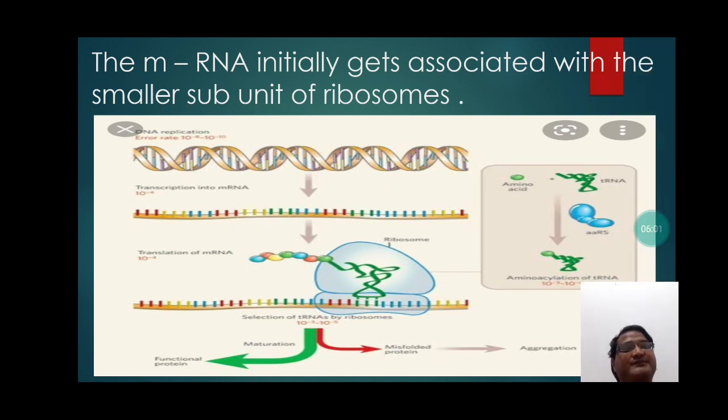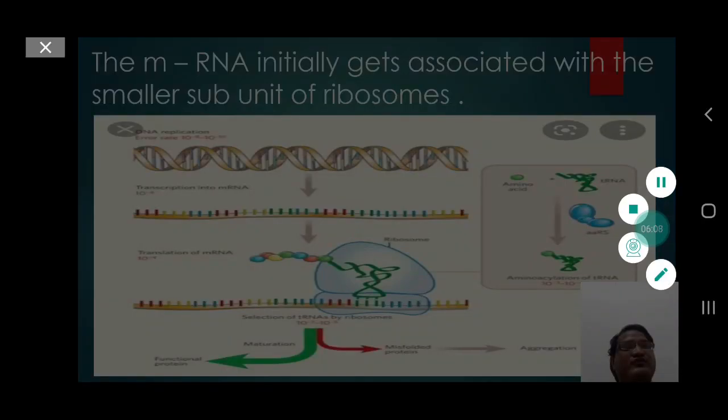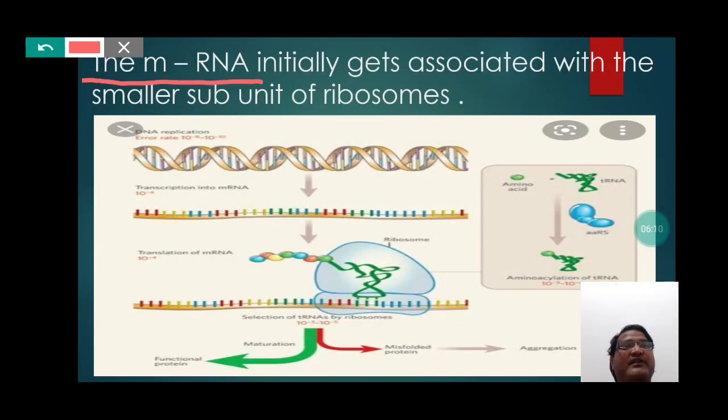The mRNA initially gets associated with the smaller subunit of ribosomes. So students, initially the mRNA gets associated with the smaller subunit of ribosome.